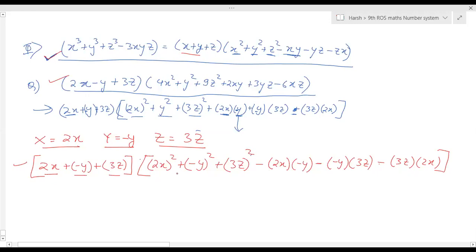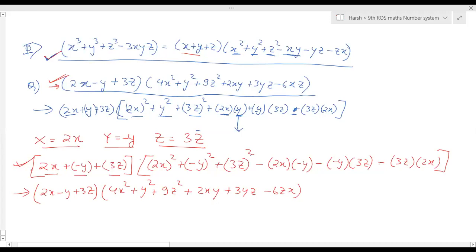Any doubt here? Anyone has any doubt? Is this one equal to this? Yes, we can add. This can be written as 2x minus y plus 3z whole square, 4x square plus y square plus 9z square plus 2xy plus 3yz minus 6zx, which is equal to this one.